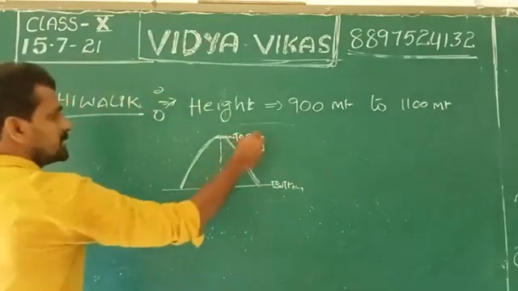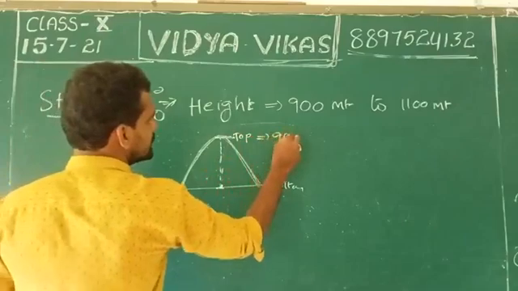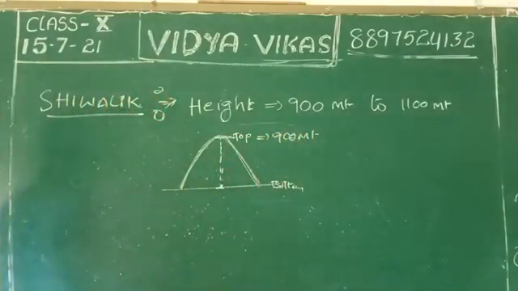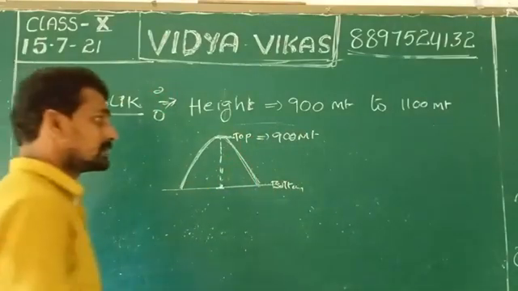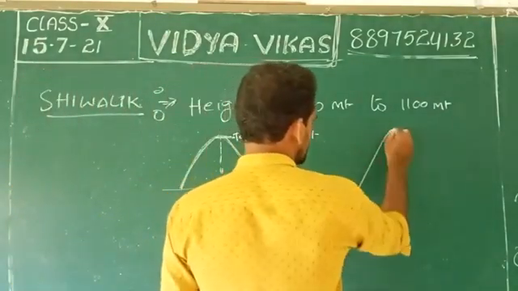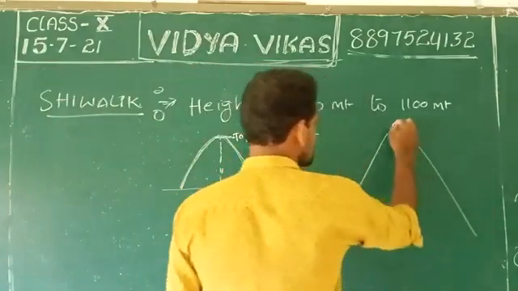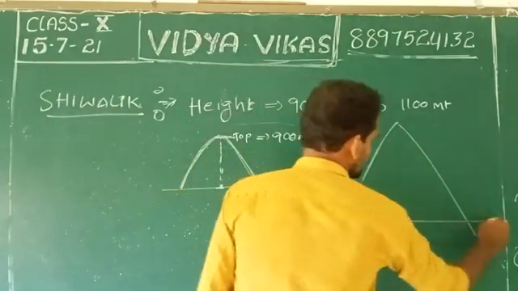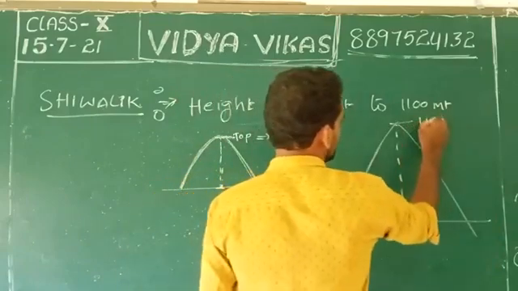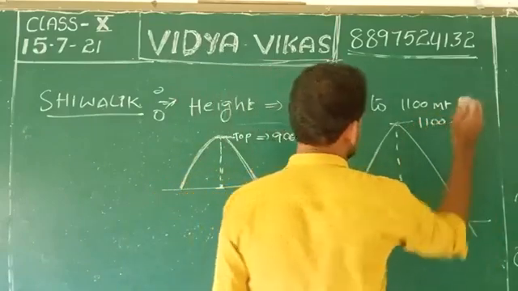How much is it? In some Shivalik mountains it starts from 900 meters. On the other hand, there are other, higher mountains in Shivalik, where the height is 1100 meters.